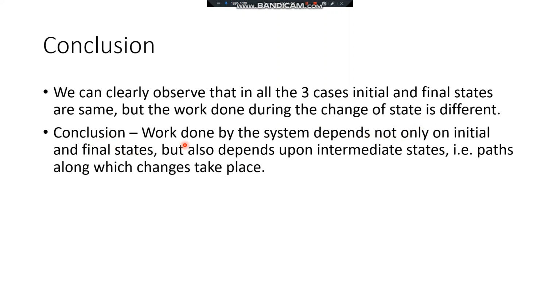So we can conclude that the work done by the system depends not only on the initial state and the final state, but it also depends upon the intermediate states, that is the paths along which the changes take place. So in short, we have learned that the work done by the system depends on the path taken by the system to change its state, and not only the final state and initial state.